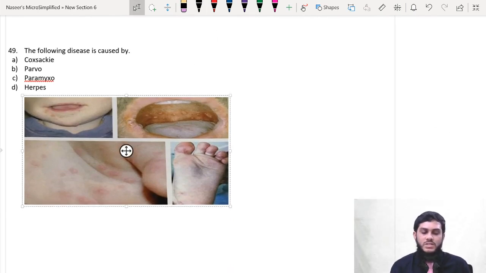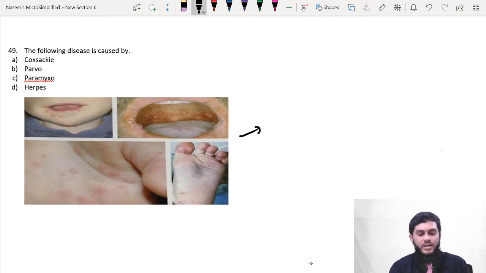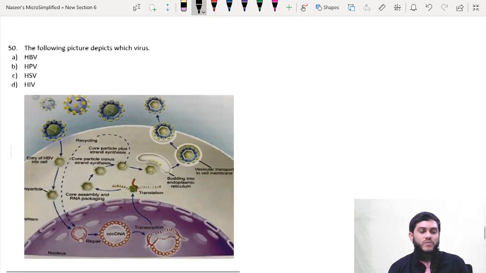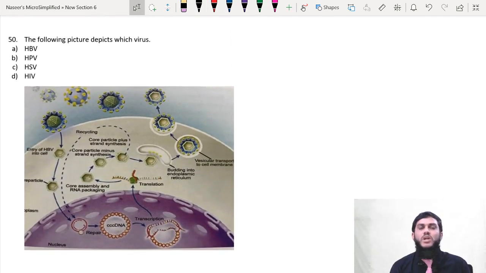Clear cut. The following disease is caused by. Clearly here indicated HFMD. This is HFMD, hand, foot, mouth disease. Therefore answer is Coxsackie virus. Direct question. The last question 50. The following picture is the life cycle of which virus?